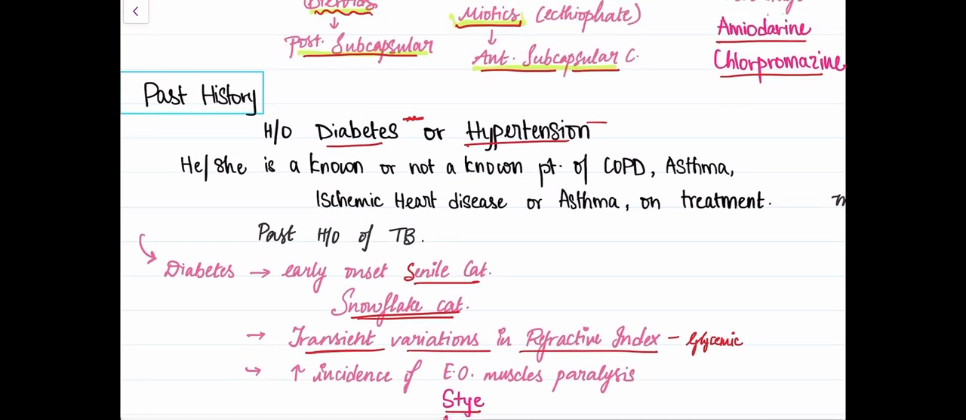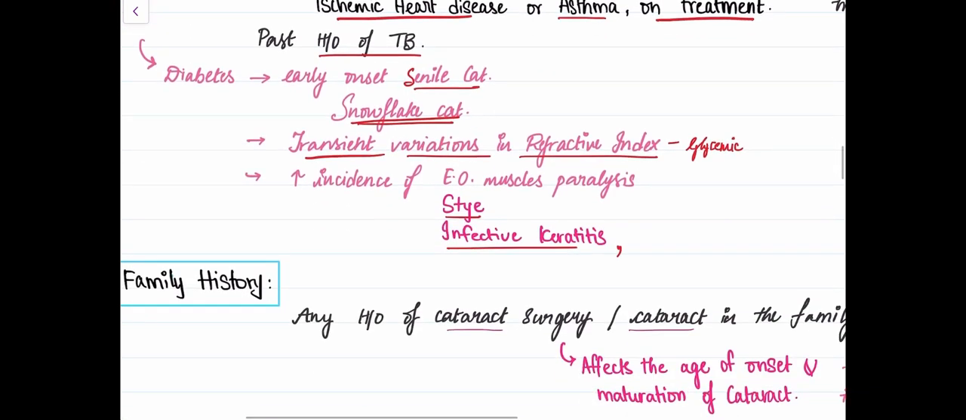And then we should also know if the patient has COPD or asthma, ischemic heart disease, and if they're on regular treatment, and we should also know about history of TB in the patient.